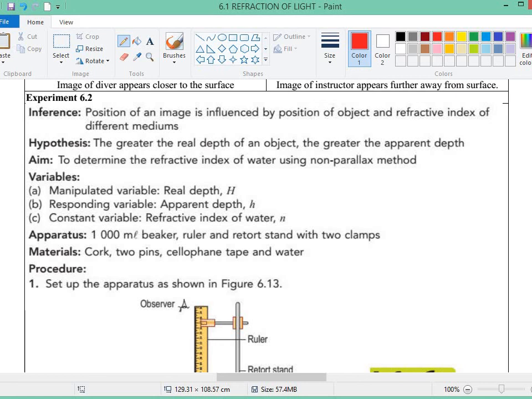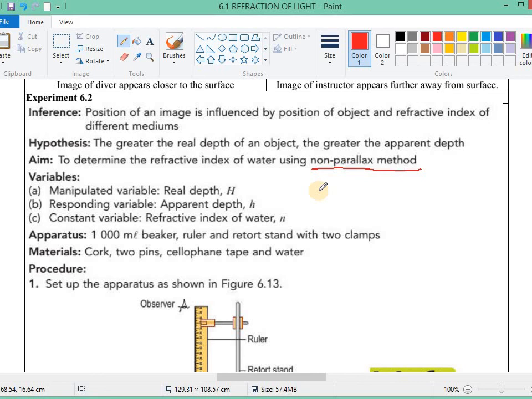Okay, the important thing that you need to learn from this experiment is actually the technique. That means the non-parallax method. This technique you can only learn if you do the practical. You do the practical, then only you can understand and learn how to use this technique, the non-parallax method.